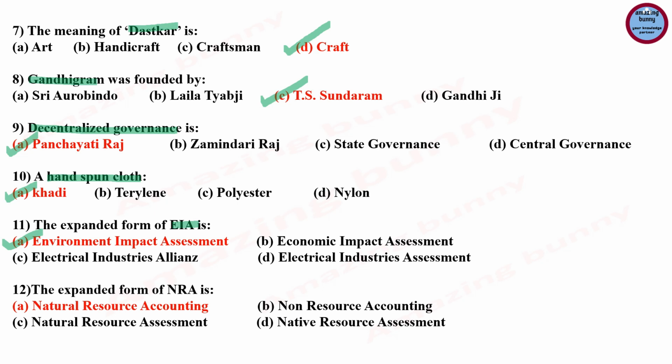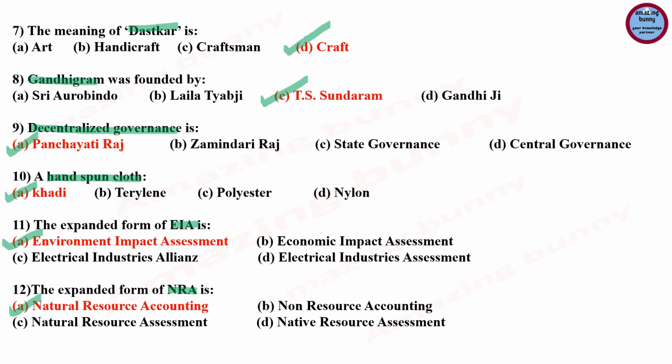Next question, the expanded form of NRA. So the answer is natural resource accounting. So what is NRA? It is a systematic process of analyzing and formulating the natural resource depletion. So it is an accounting for natural resources similar to profit and loss, that is harmful effect to the environment and natural resources versus the steps taken or benefits prevented from the human efforts.